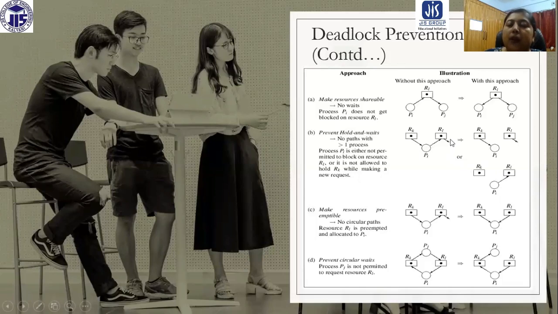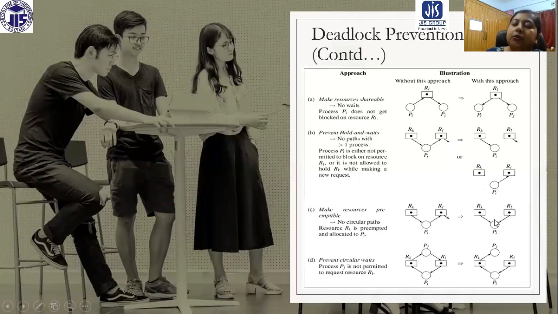Okay, now look at the next solution: make resources preemptible, because the next necessary condition for deadlock was no preemption. If we can make resources preemptive, then there will be no circular path. If we go for a no-preemption scheme, the situation is that PI already has this RK resource and requires this RL resource, but RL is allocated to some other process.